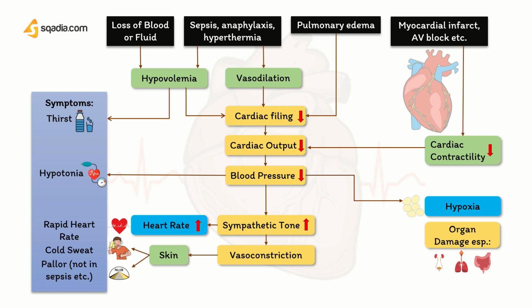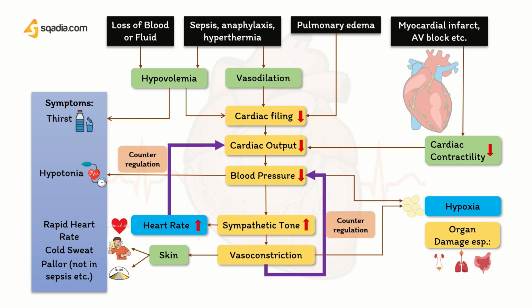Note that the vasoconstriction will also cause hypoxia. And if you observe closely, you will see that vasoconstriction is counter-regulating reduced blood pressure. And similarly, increased heart rate is counter-regulated with a decreased cardiac output. This counter-regulation causes circulatory failure that will lead to irreversible shock.